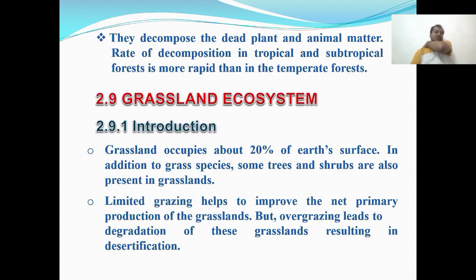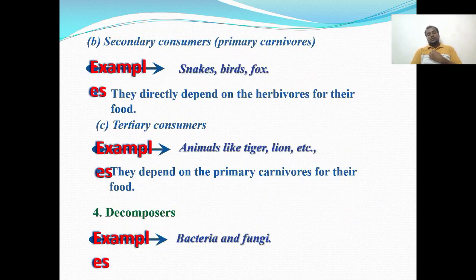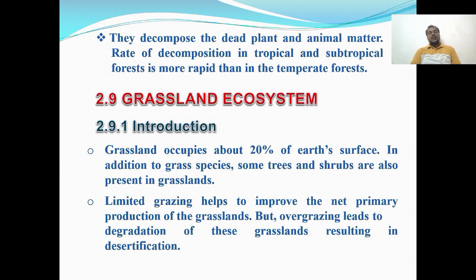Then decomposers. So decomposers consume the dead organisms, like dead living beings, animals, plants. So these kind of organic materials, that is called decomposers.